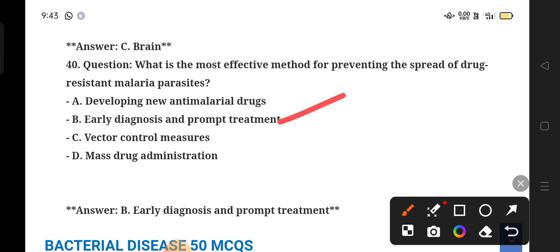Okay, till now I have given some of the important MCQs related to malaria. It may be helpful for your examination, especially for the lab technician aspirants.